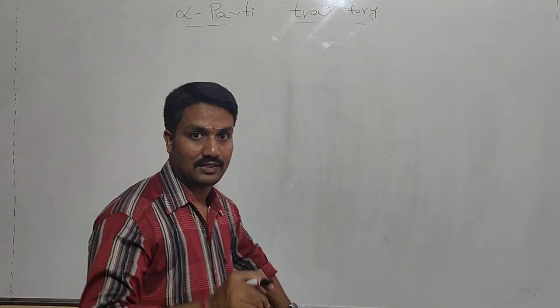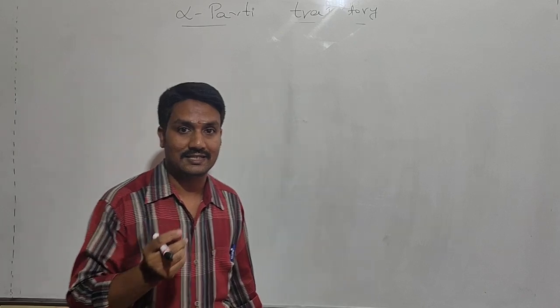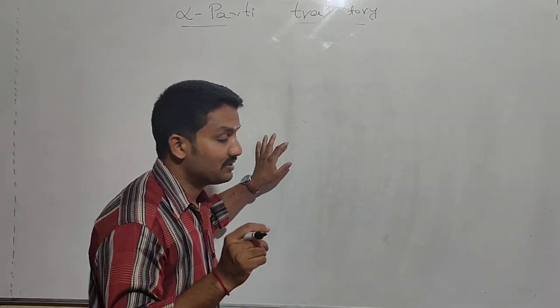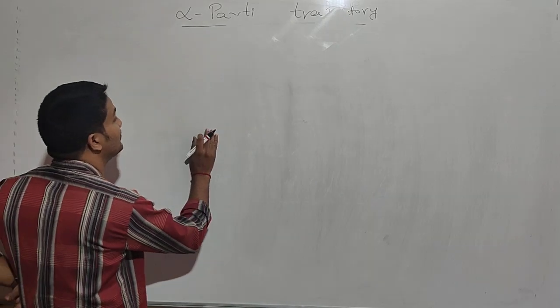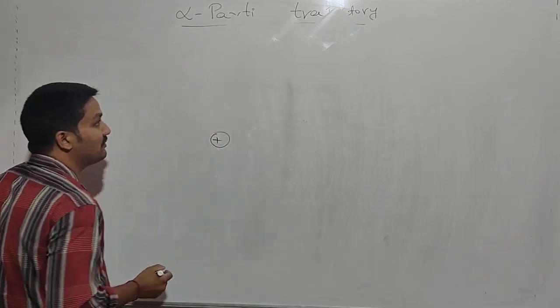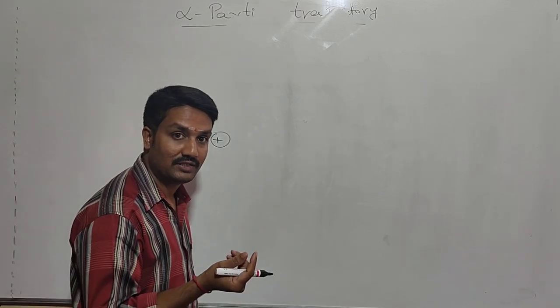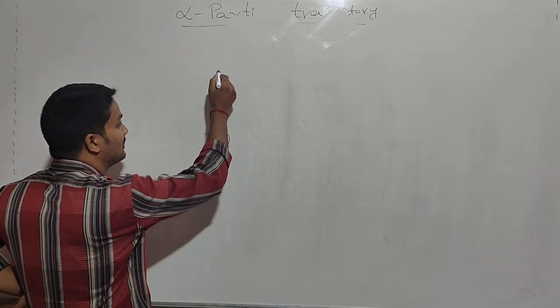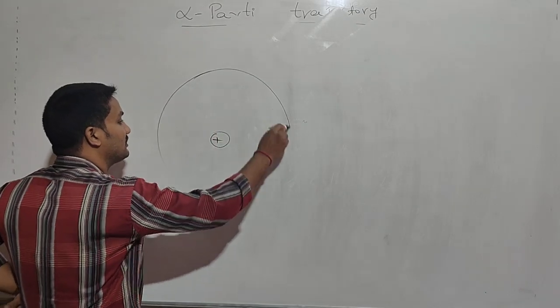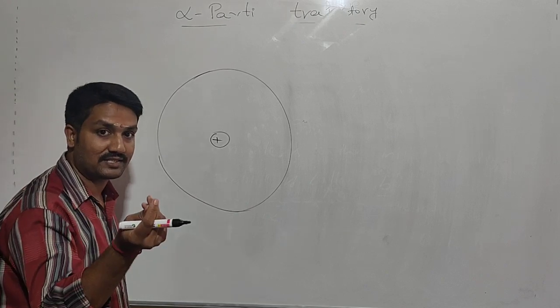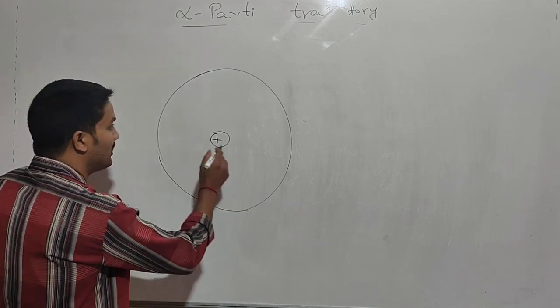In the last class, we already discussed the observations of the alpha particle. That only gives the influence of the impact parameter on the path of the alpha particle. Now let us suppose this is an atom having a size of 10 power minus 10 meters.